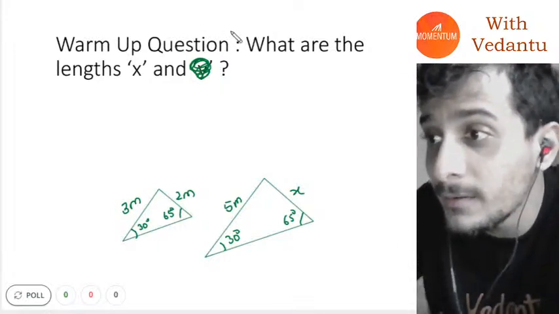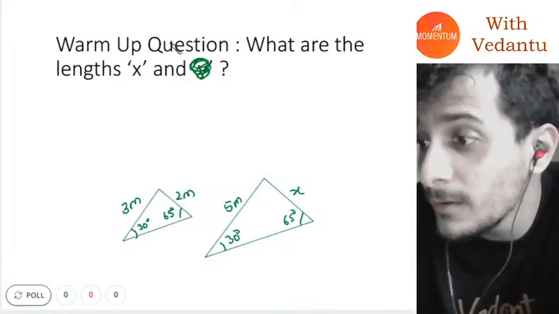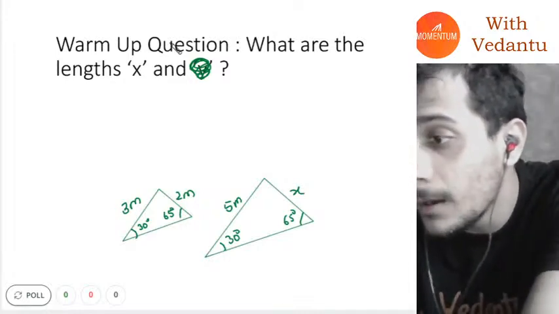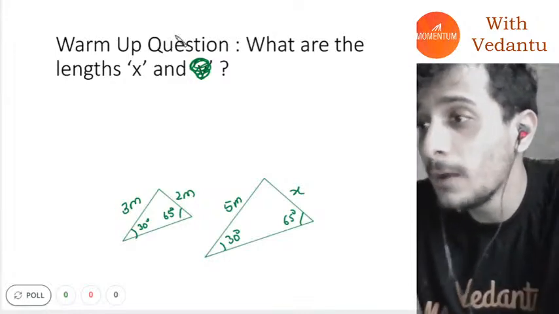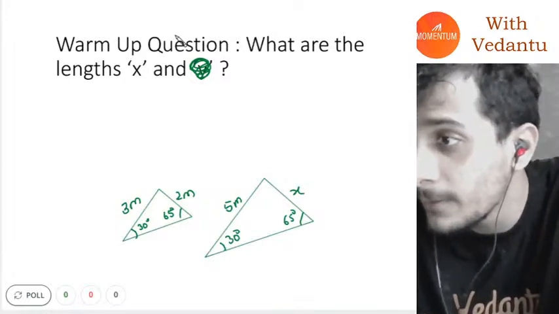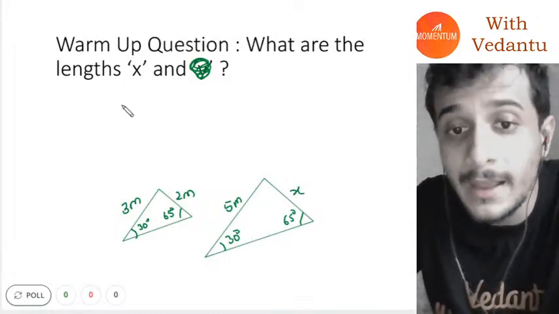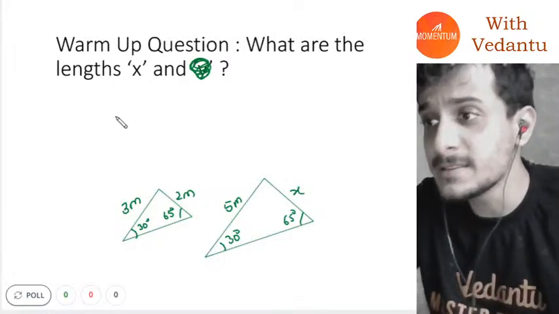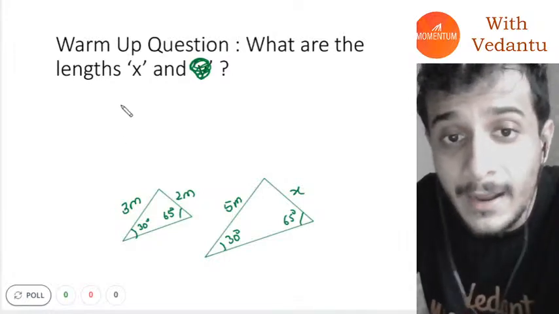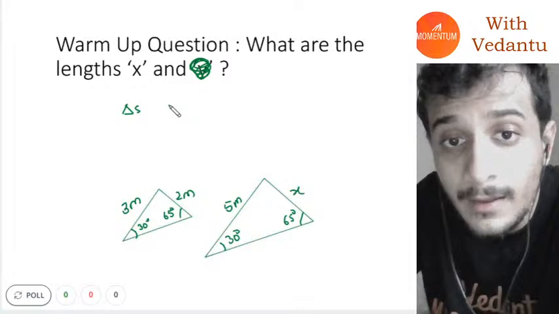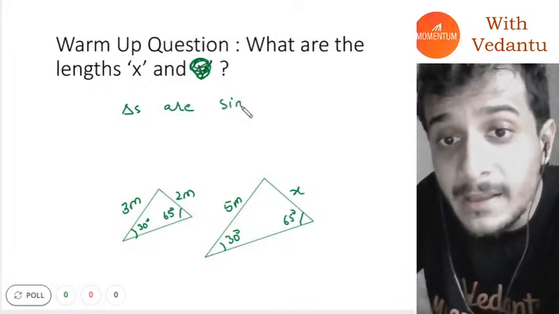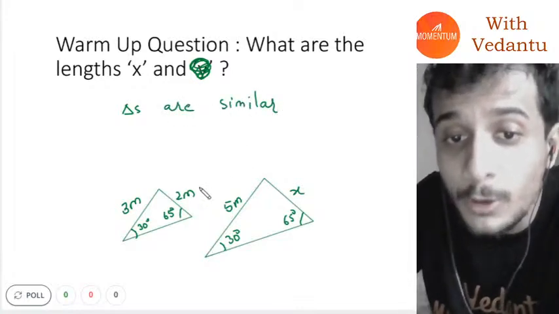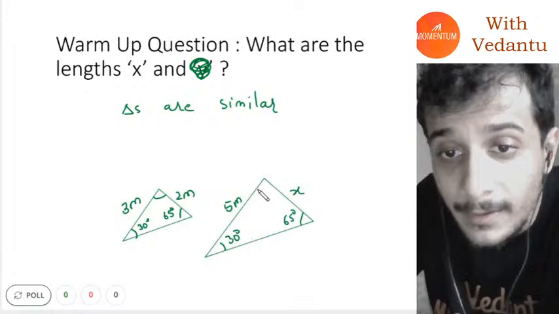You have to understand that these two triangles will be similar. Okay, so I can write that the triangles are similar. And if the triangles are similar, because all three angles are the same,